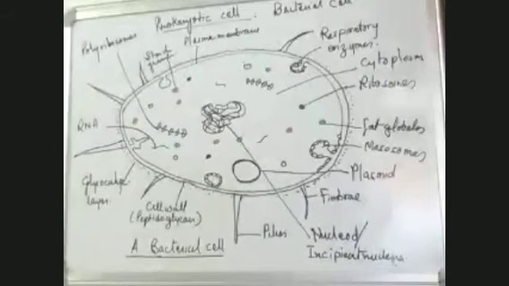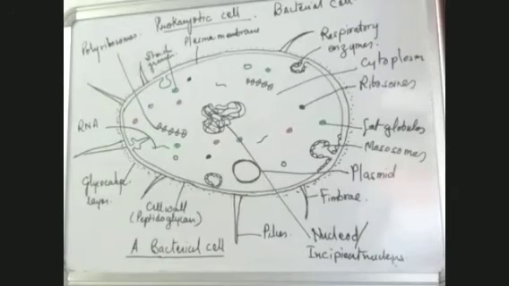In the ground substance, we have ribosomes. Ribosomes are the organelles which do not have a membrane. Besides this, we have fat globules, we have RNA strands, we have polyribosomes also. And we have some extra nuclear material also in some bacteria, not all bacteria. This extra nuclear material is plasmid.